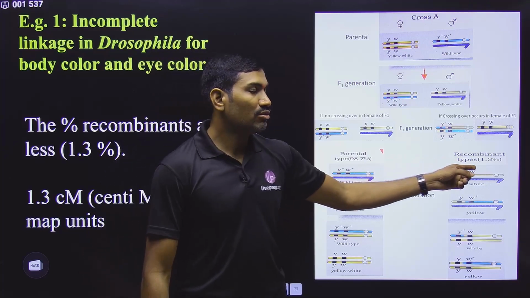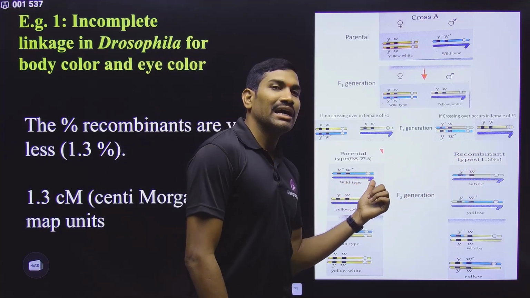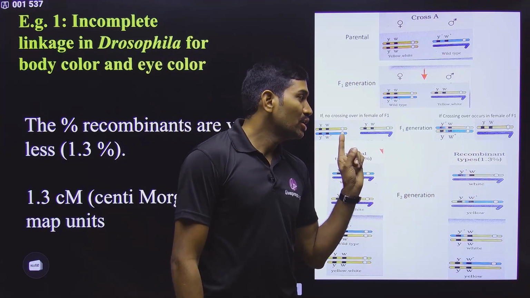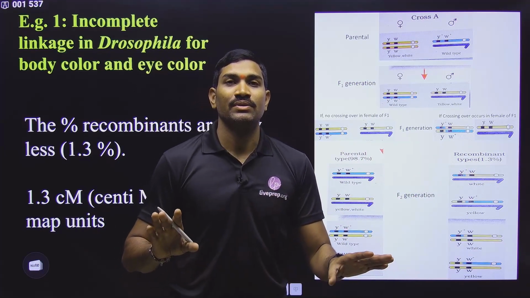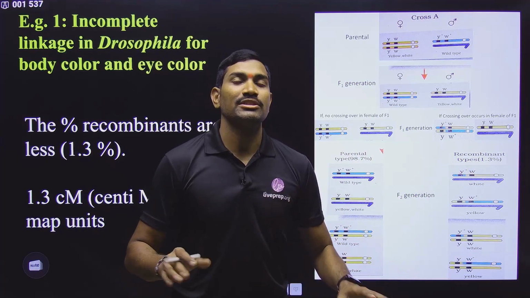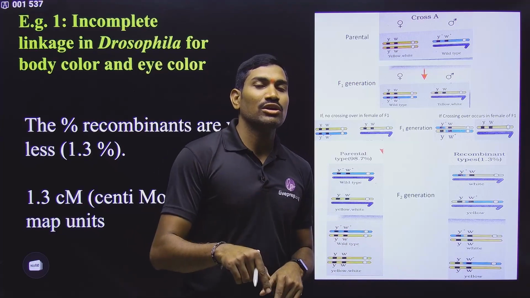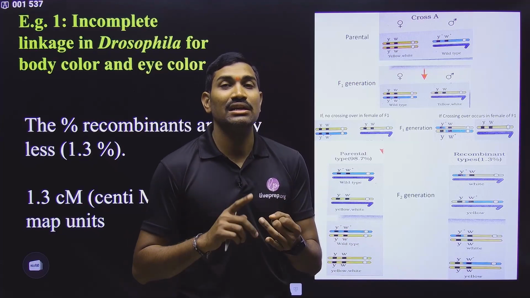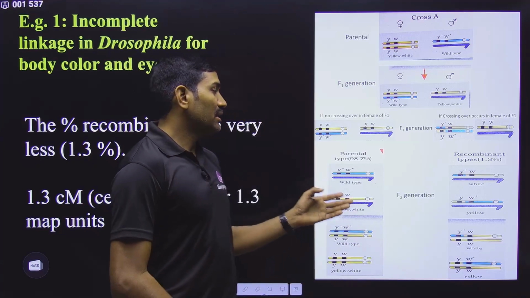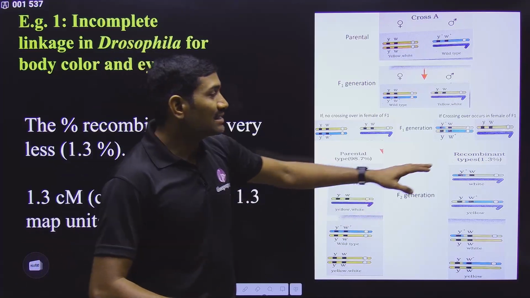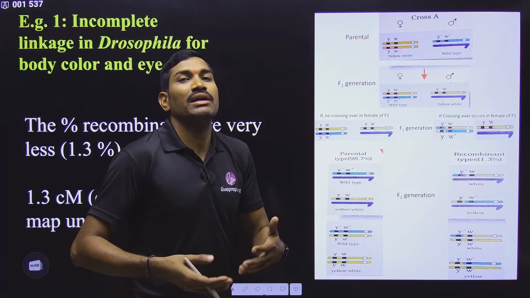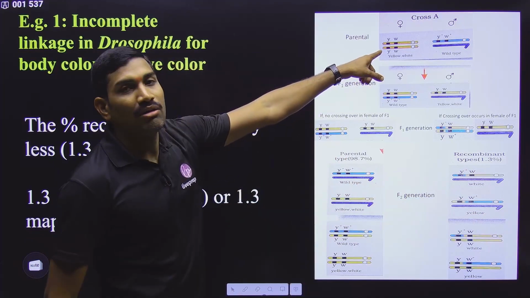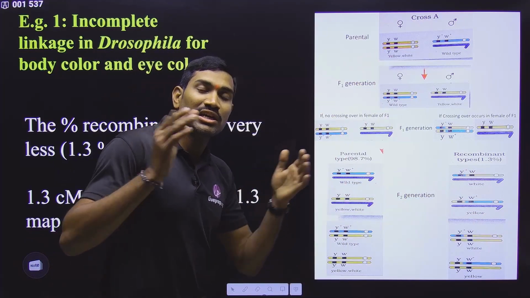Since recombinants are less than 50% and parentals are more than 50%, you can say that independent assortment is not present, because to say independent assortment we need 50% parental and 50% recombinants. But here there are more parental and fewer recombinants. The tendency of forming more parental means the parental combinations try to go together into the next generation.